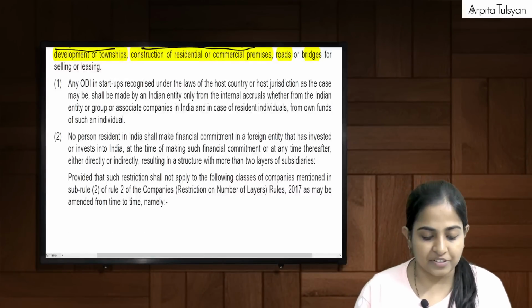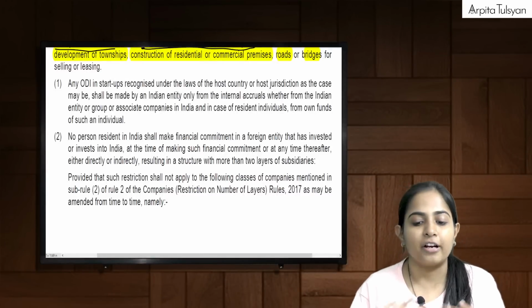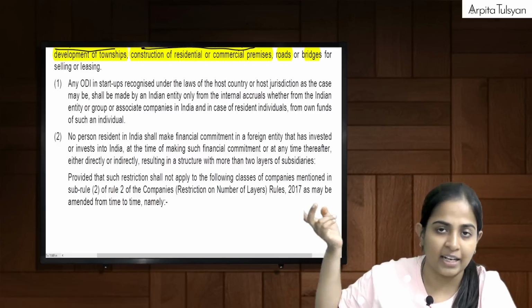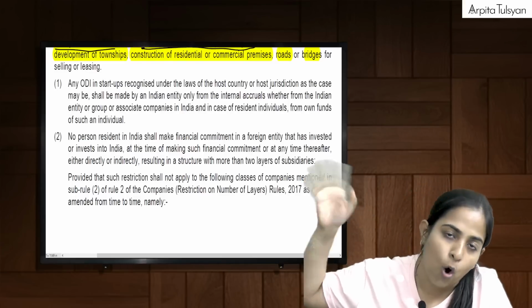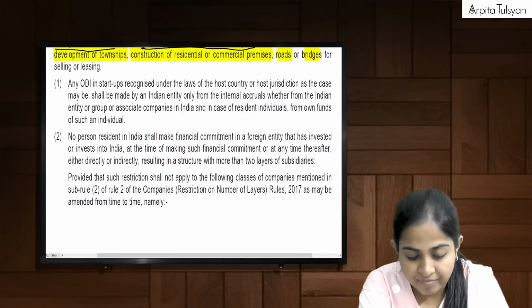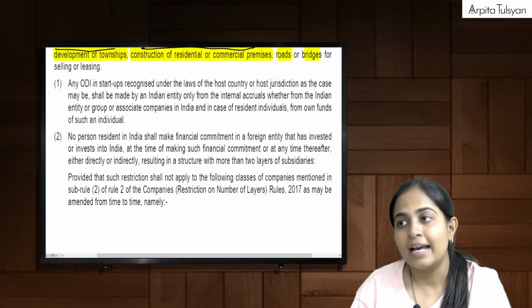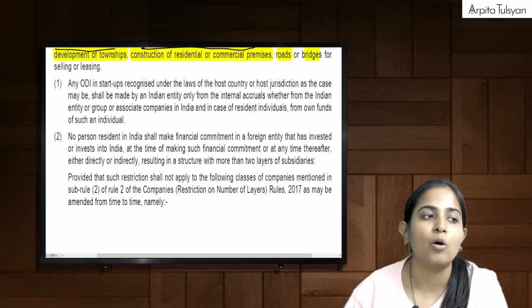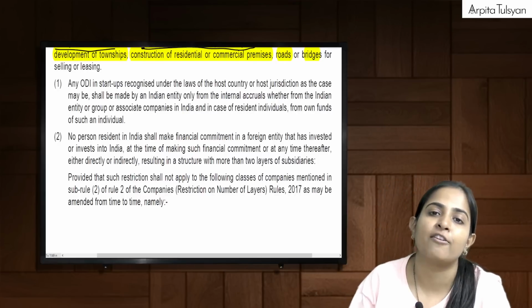Then the next thing they are telling us here is, suppose a PRI is doing any ODI in a startup, means a foreign entity which is a startup recognized as per the law of that particular country. Then if an Indian entity is doing an investment, that investment should be done not out of public money, but out of internal accruals, means out of the profits that you have made.